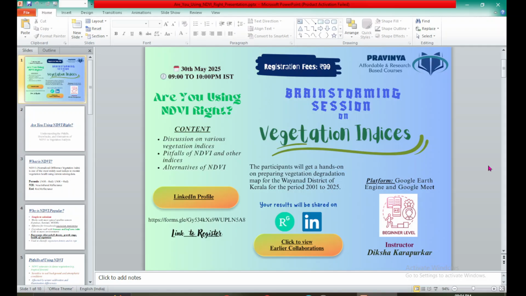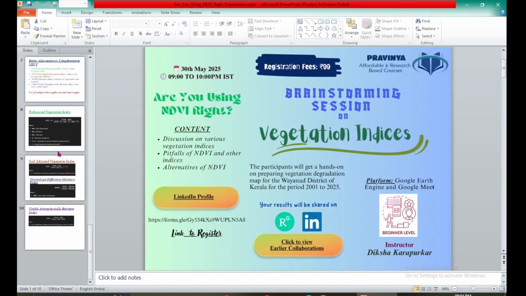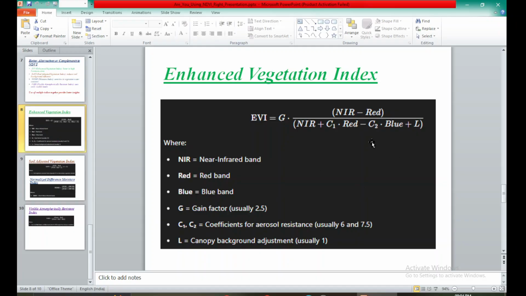I wanted to know how to assess the vegetation for wetlands and the surrounding or periphery shoreline area. You said we can use EVI for that. So how does it work out? All that we need is a near infrared band and a red band. Whenever we download any satellite imagery, we will have multiple bands, within which we have to identify which is the near infrared band and which is the red band, and then we go for a mathematical operation.